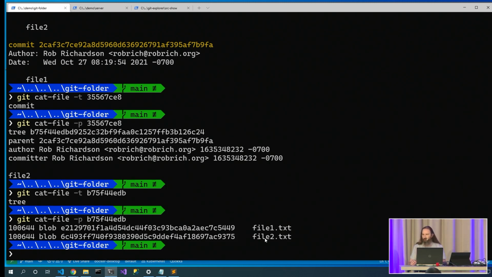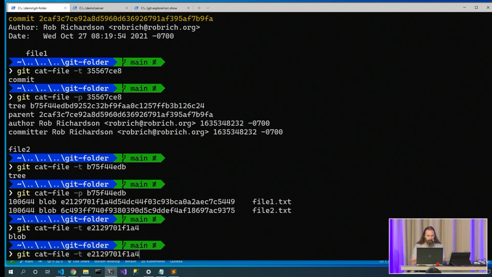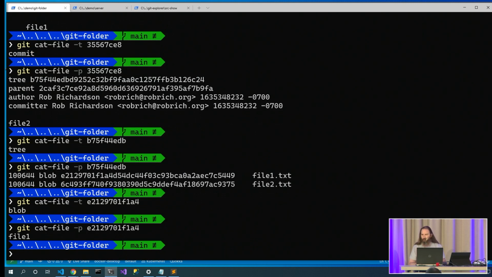We can see that we have 2 files in our working directory at this particular commit. Now here's one file, file1. We saw that one before, git cat-file -t. It's of type blob, and we can do a -p to get the contents. And yep, there's the contents of that blob. We could also do the same thing, git cat-file -p for this one.